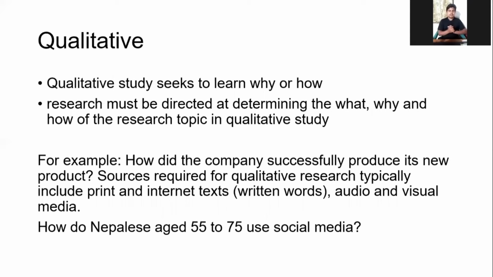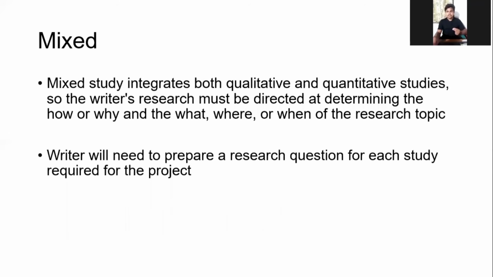Now, another type of research question is the qualitative research question. A qualitative study seeks to learn why or how. Research must be directed in determining the what, why, and how of the research topic in a qualitative study. For example, how did the company successfully produce its new product? How do Nepalese aged 55 to 75 use social media? This type of question answers in qualitative form. That's why this type of question is known as the qualitative research question.